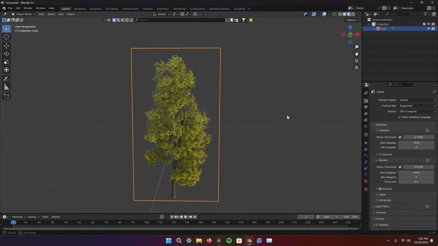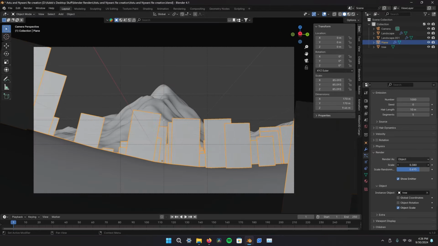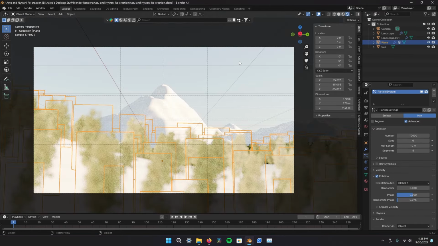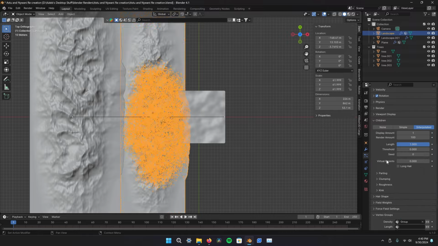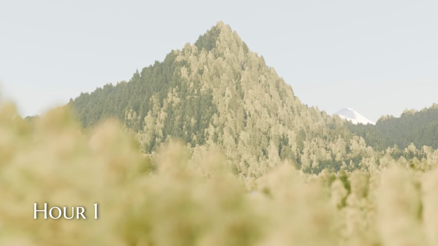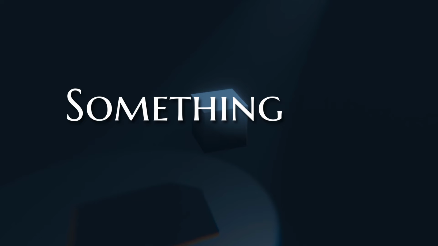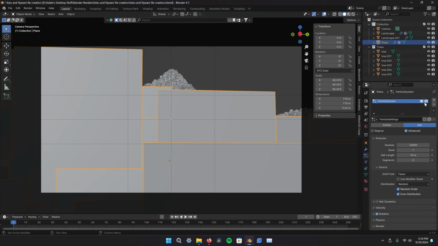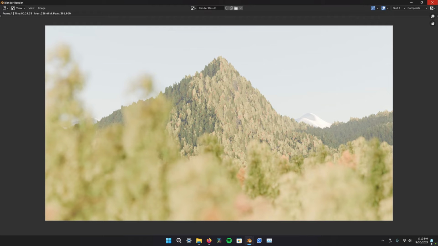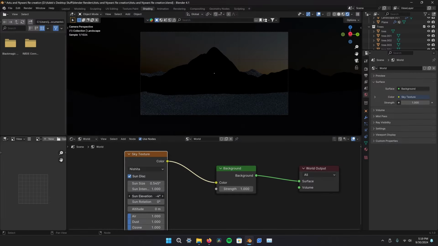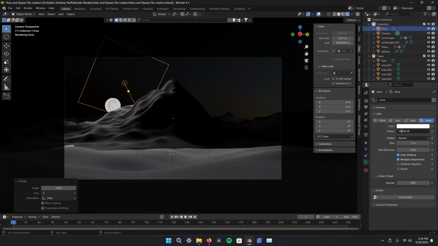I had rendered pictures of trees a while ago, so I grabbed those and used a particle system to spread them over the ground. At the end of hour 1, I had this. I feel like this is a great start, but something just wasn't working. Starting hour 2, I played around with tree colors and then turned the scene into night. That's kinda better, but it's still not right.